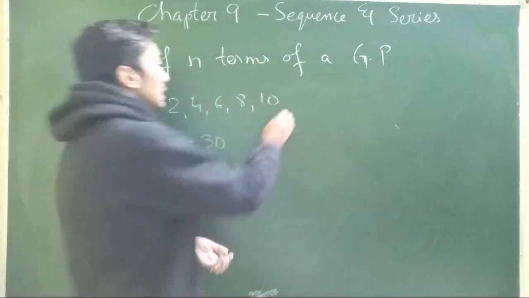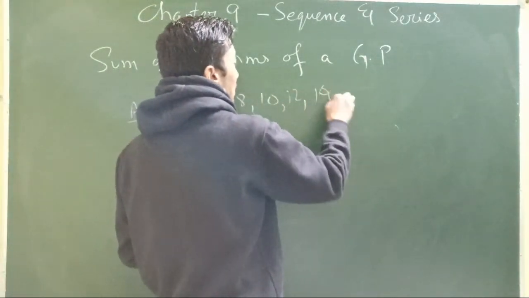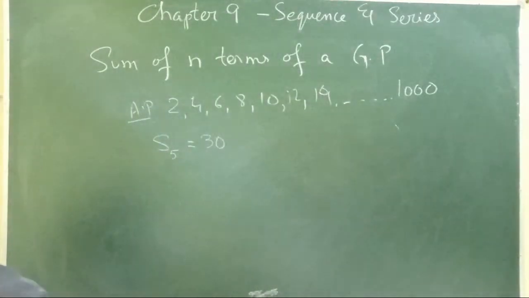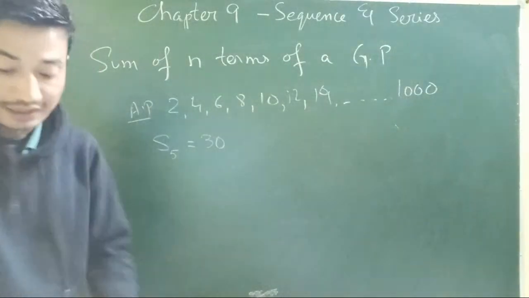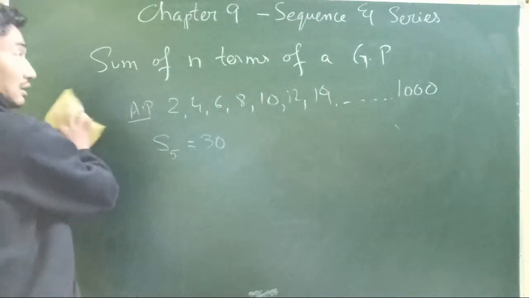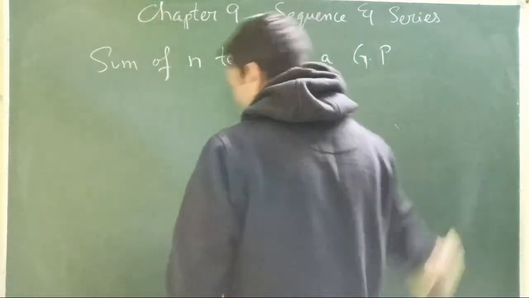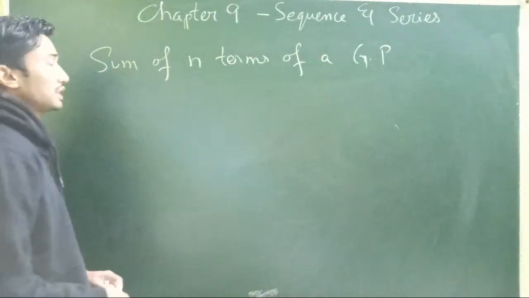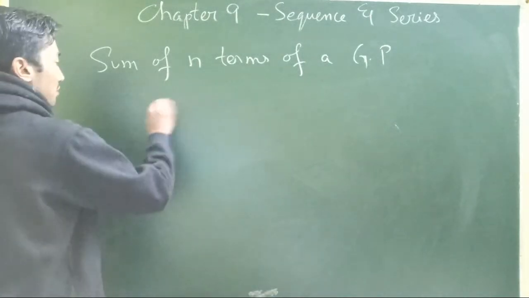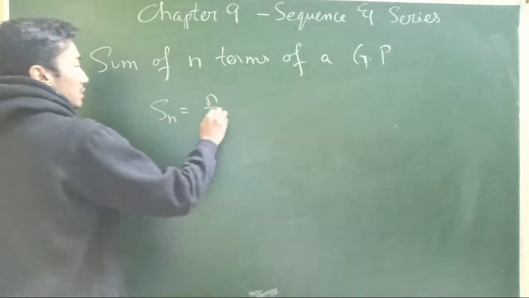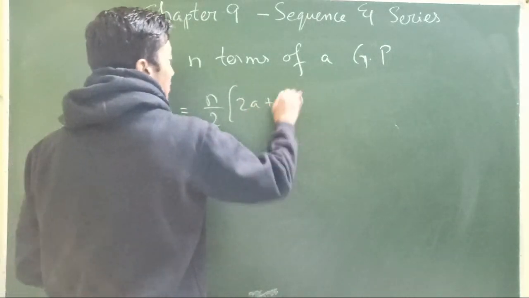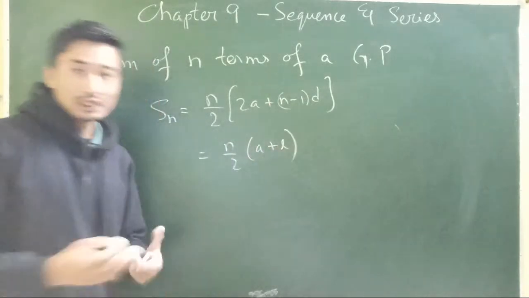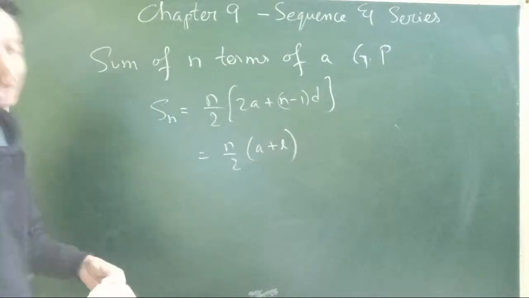But when the number of terms given is, let's say, up to 1000, or 400 or 500 terms, then we cannot go on adding, and that's when this concept of the sum of n terms of a GP, or an AP, comes in very handy. As we remember, for the sum of n terms of an AP, we have two formulas, n by 2 into 2a plus n minus 1 into d, or n by 2 into a plus l. But it really did not depend on the common difference much.